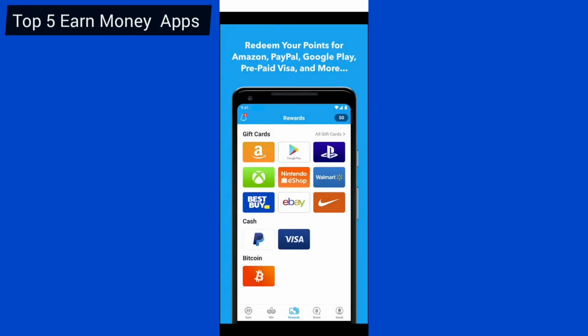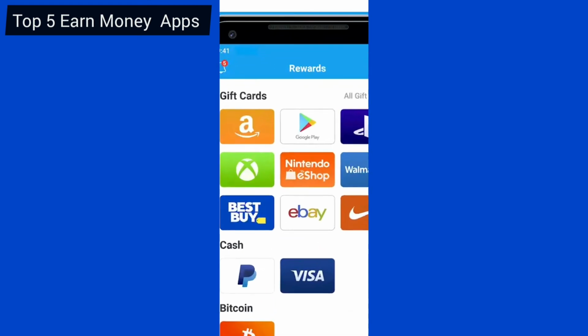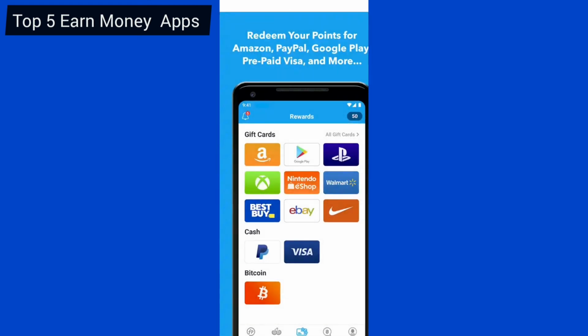And they have their payment methods. They have Amazon, Google Play Store, Steam, Xbox, Nintendo, Best Buy, eBay, Nike, Visa credit card, PayPal, and Bitcoin. So they have multiple ways that you can use to redeem your money once you start using this application, which is called Future Point.